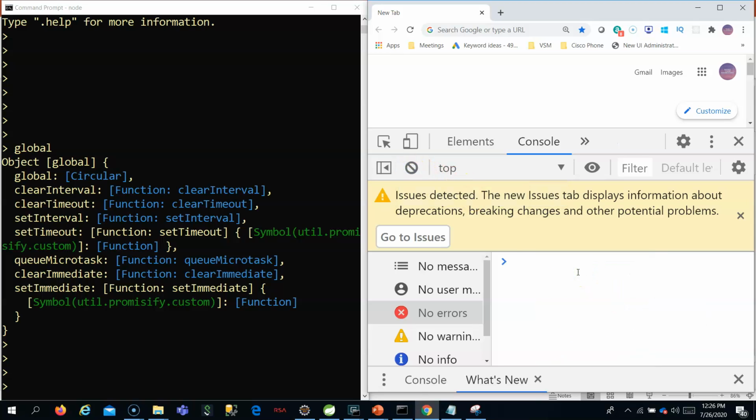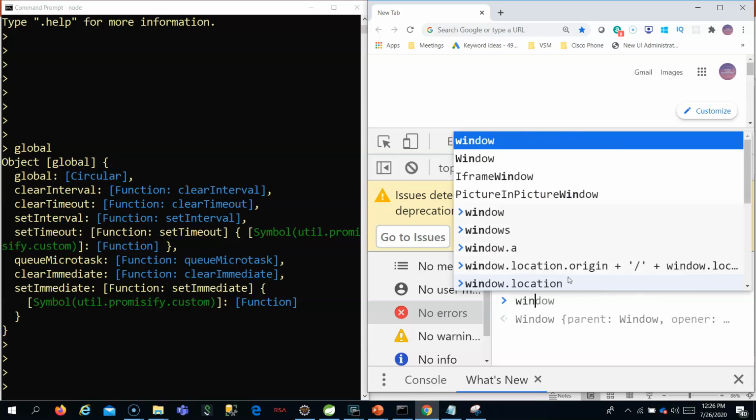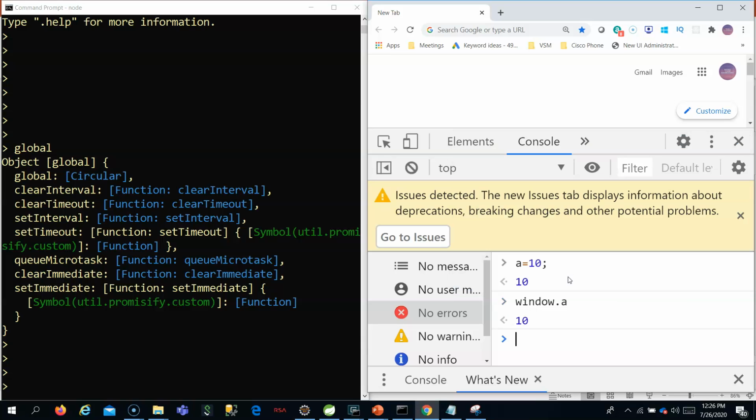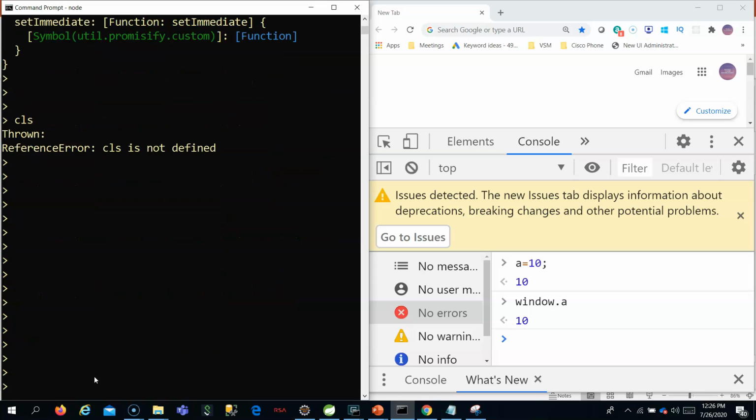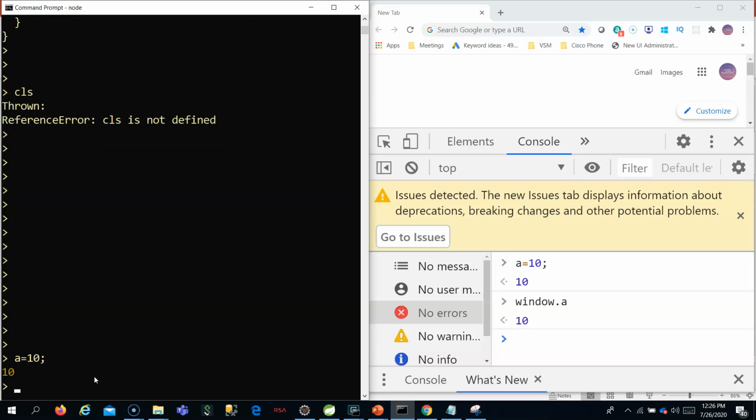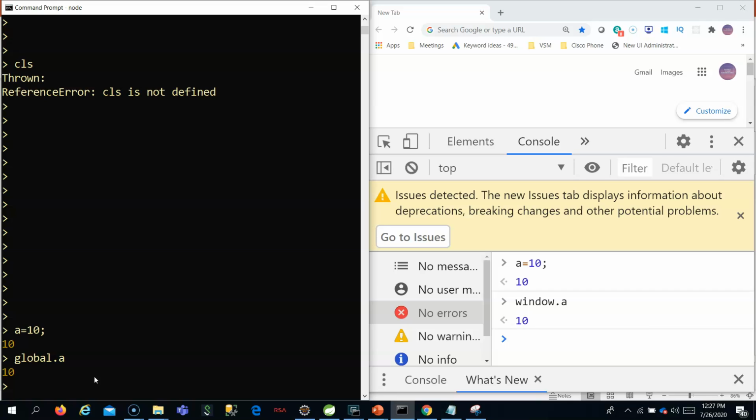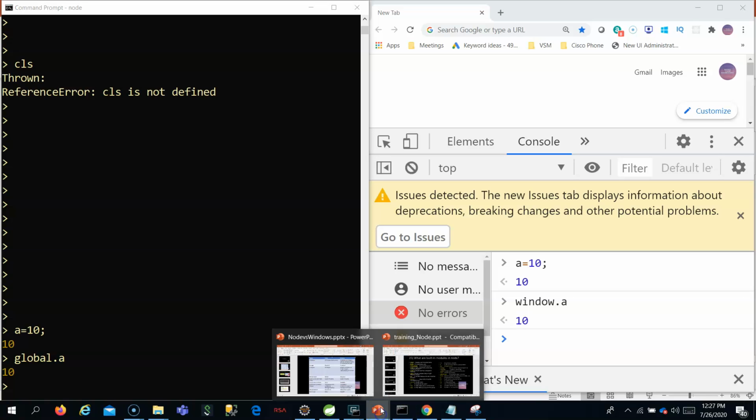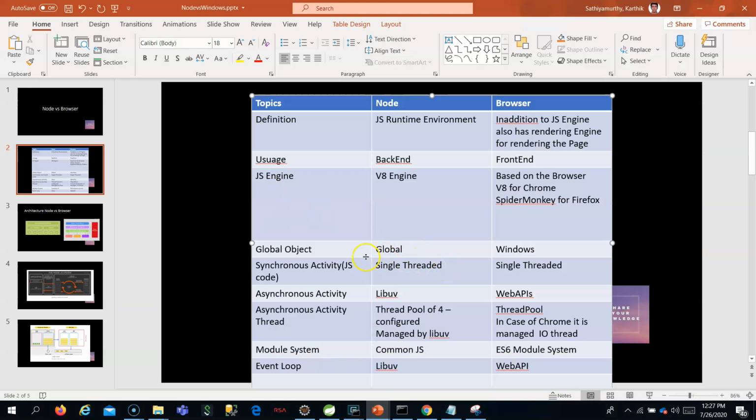This is the global object. If you add something here like a equal to 10 globally, you will see it in window.a. It will get added to window, the global object. Likewise here, if you put a equal to 10, you can take it from global.a, right? Because it will get added to the global object. All the global variables you add get added to this global object. Now let's move on. So this is about the global object.